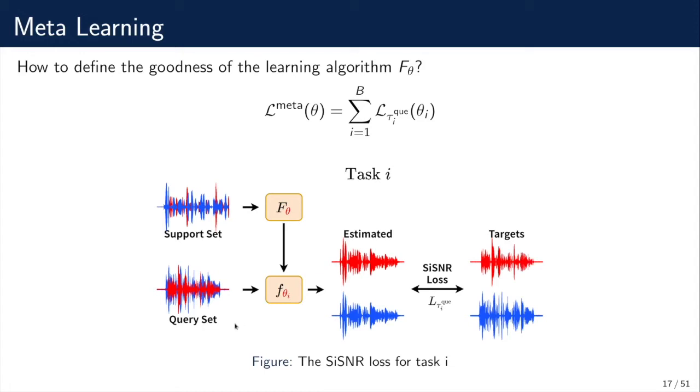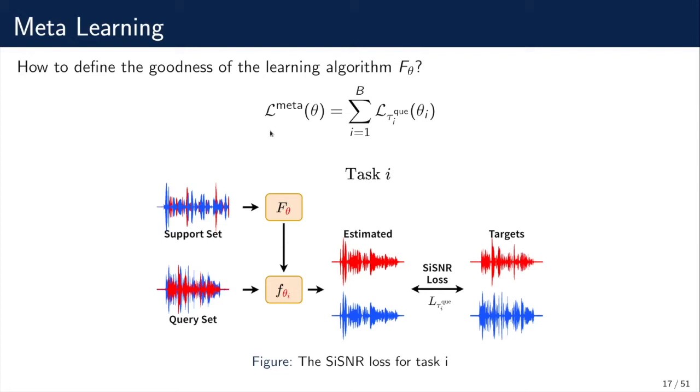By feeding the data in the query set to the task-specific model, we can calculate an SI-SNR loss between the estimated sources and the target sources. So we want to learn the parameter theta, such that the task-specific parameters theta I generated from it are good for the query set. So how good is the initial parameter theta?